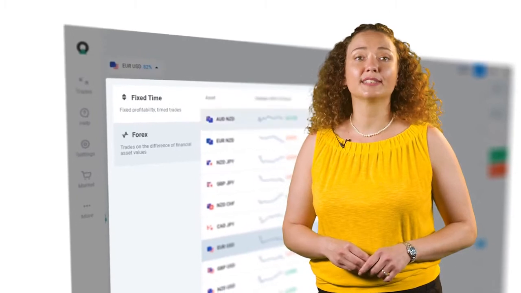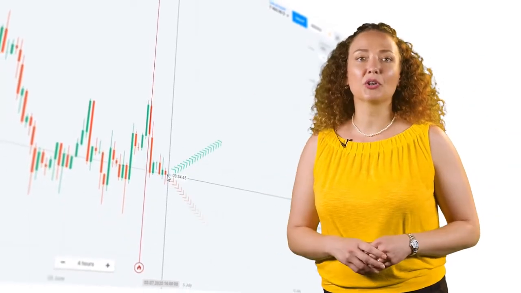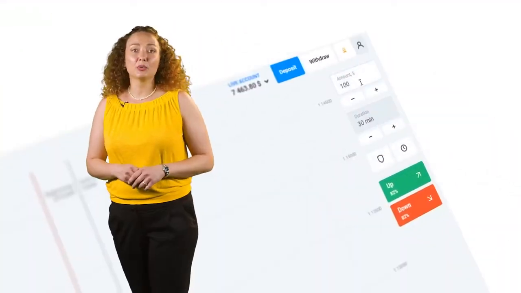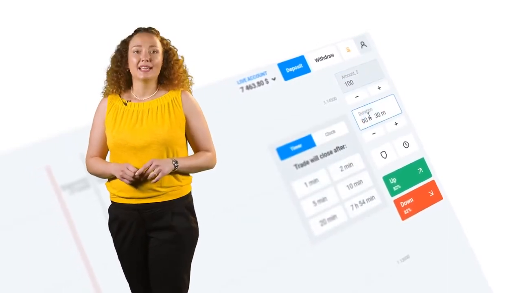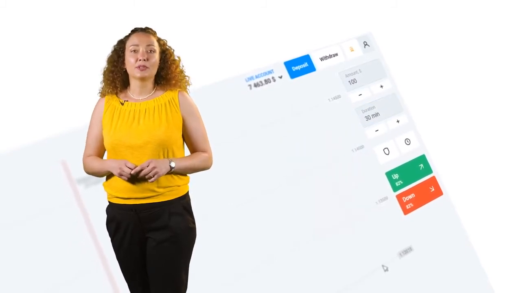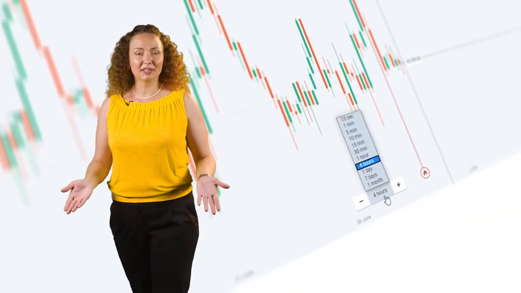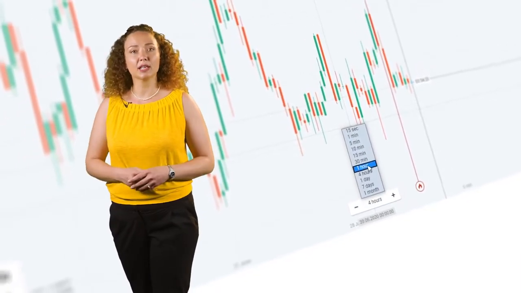If we choose the fixed time trading instrument, what we have to do is determine if the price of the asset will be higher or lower than the current price after a certain period of time. Here is where you would enter your trade amount, and here is where you would choose the expiration time. This is in how long the trade will close. It is recommended for the trade duration to be ×2 or ×3 your working time frame. The time frame is right here in the bottom center of the platform. It changes how often the chart gets updated.